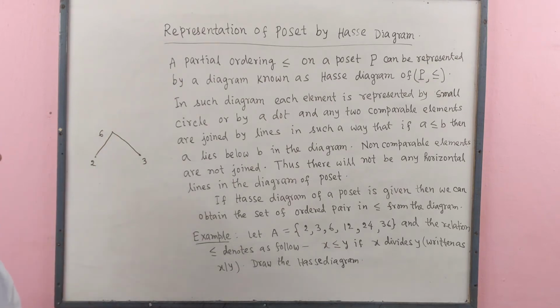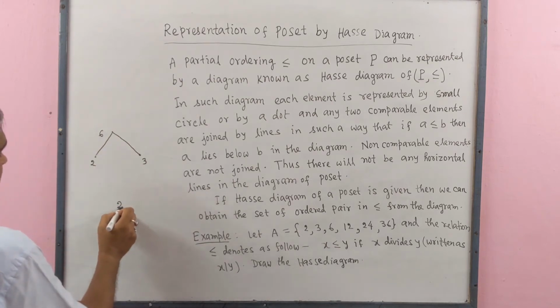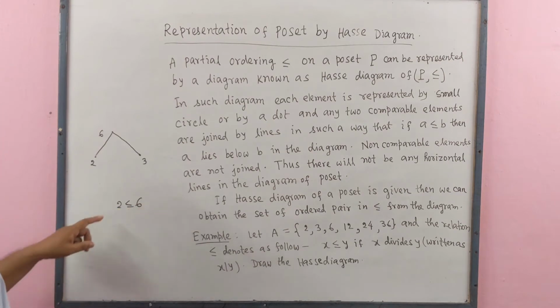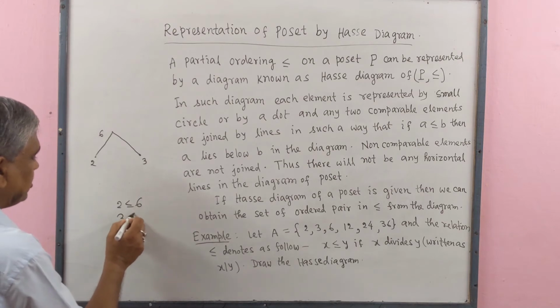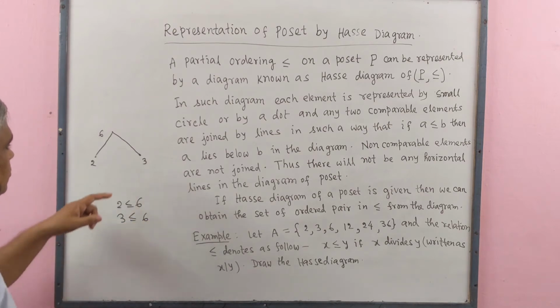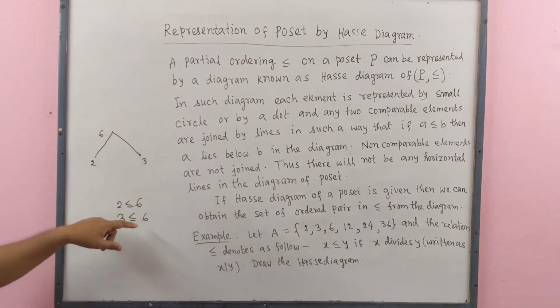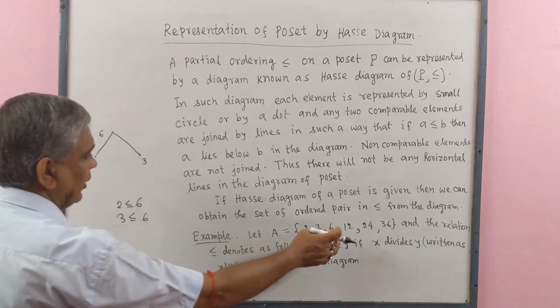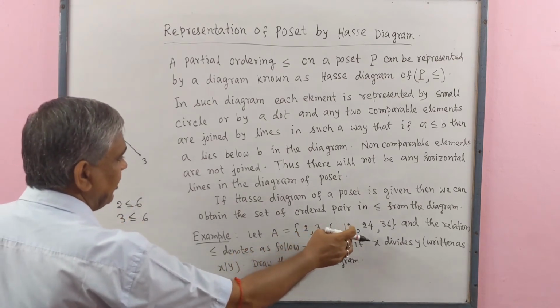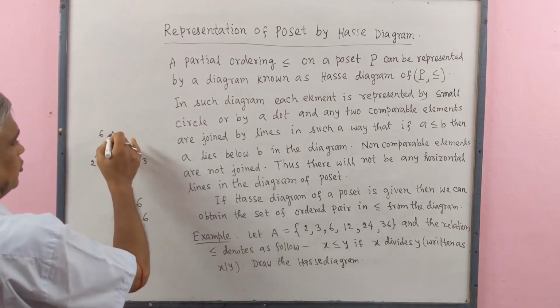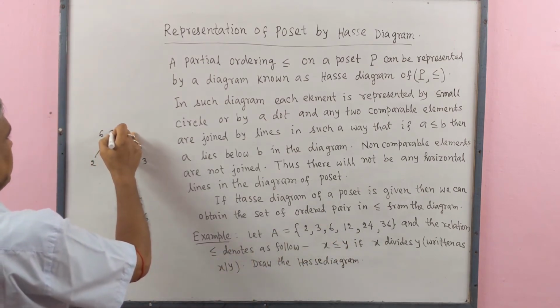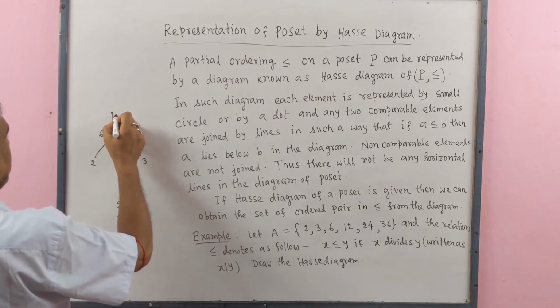As 2 is related to 6, so we write 2 below the 6. And 3 is related to 6, means we write 3 below the 6. Here relation means 2 divides 6 and 3 divides 6. Then we have 12 as 6 divides 12. So we may write 12 here.